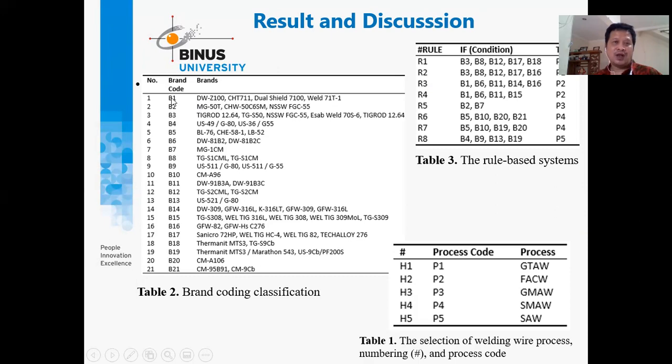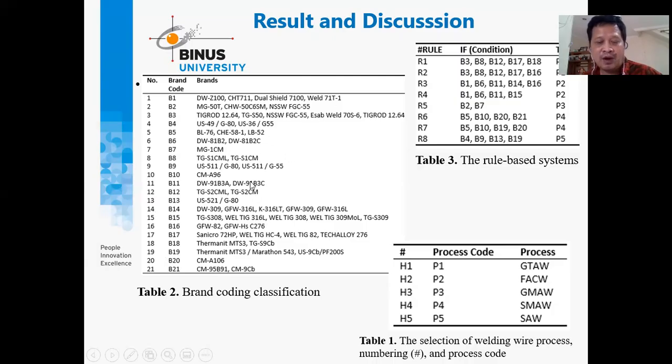So we try to make the coding here. They become B1, for example US 49, G80, US 39, G55. It became brand code B4. Beyond these brands, there are a lot of other brands as well.